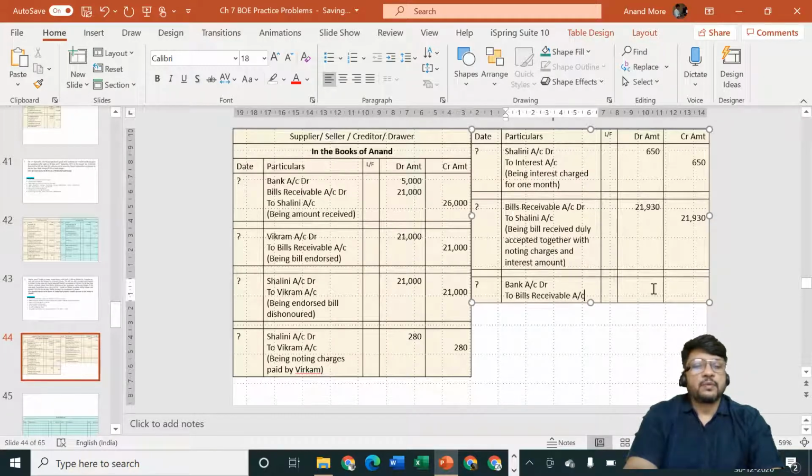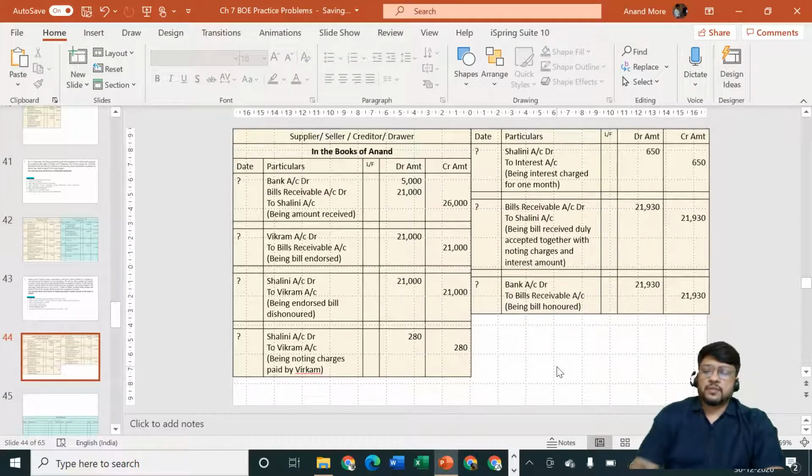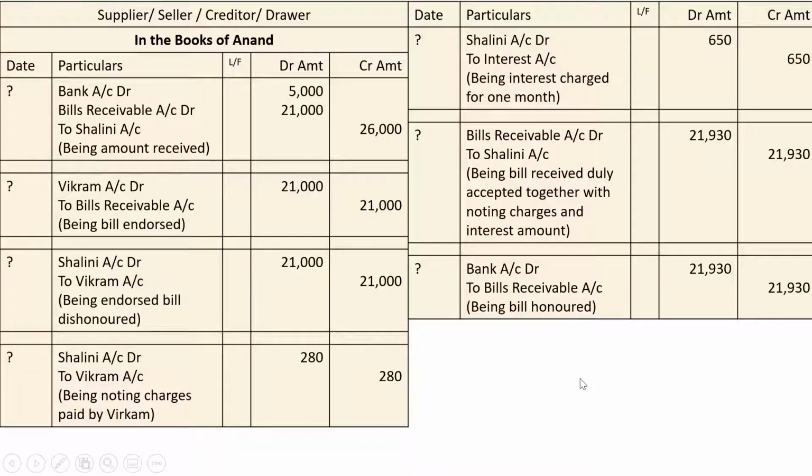Bills receivable account, amount is rupees how much? Amount is rupees 21,930. So full amount is received and the account is closed. No question of bad debt because full money is received. Clear to all of you? Being bill honored. Khatam. So these are the entries which are required to be passed in the books of Anand for all the different transactions which took place between Anand and Shalini.